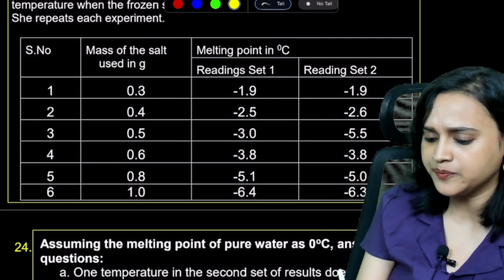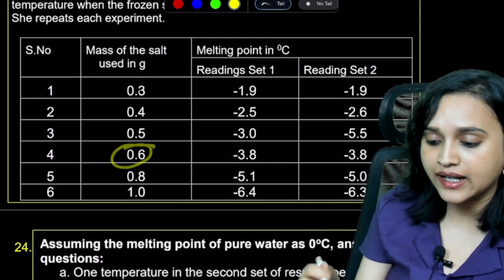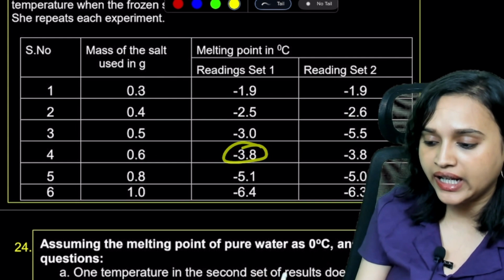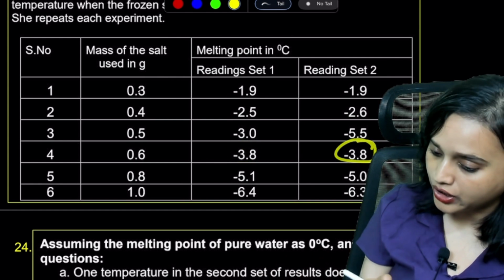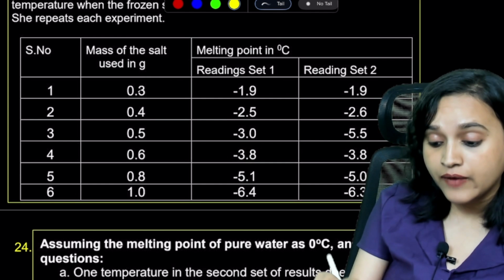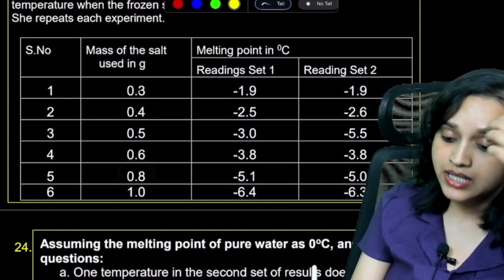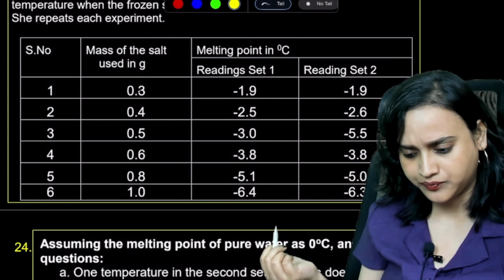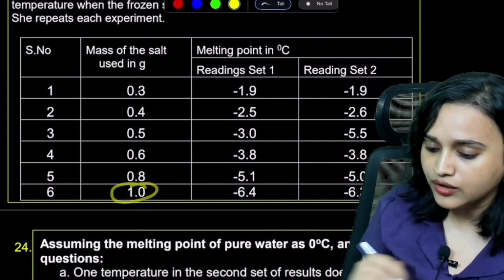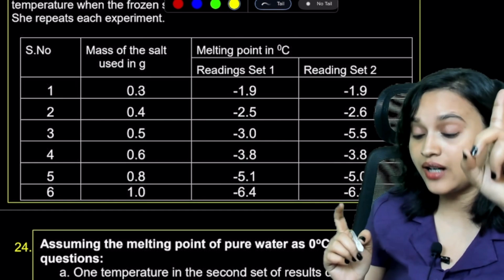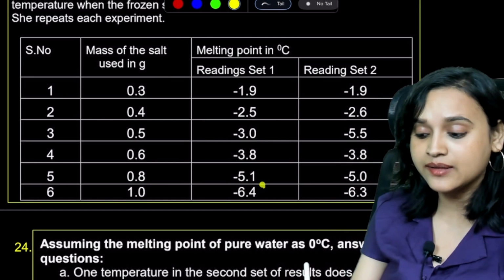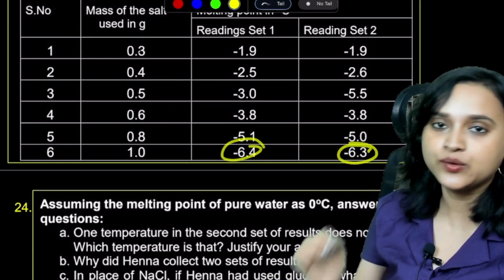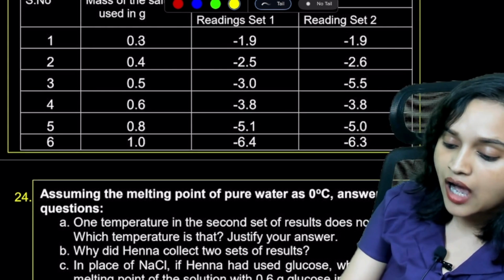Something is weird here. When she took 0.6 gram, the reading is minus 3.8 in set 1 and minus 3.8 in set 2. For 0.8 gram, set 1 is minus 5.1 and set 2 is minus 5.0. For 1 gram, set 1 is minus 6.4 and set 2 is minus 6.3. Okay. Now you have the question.